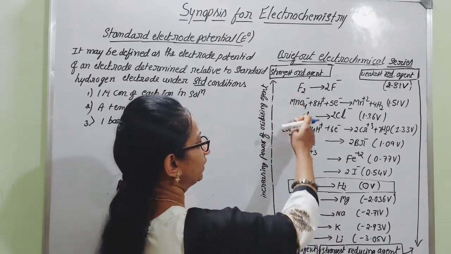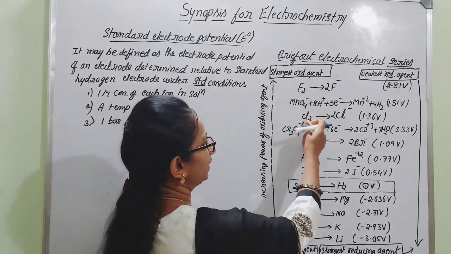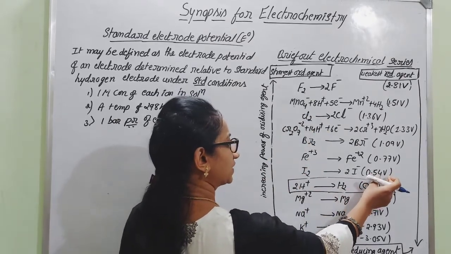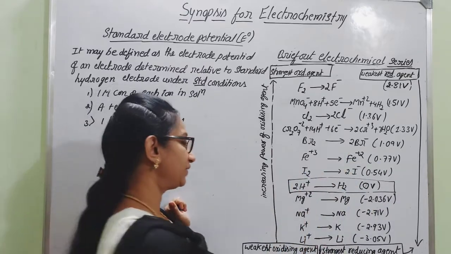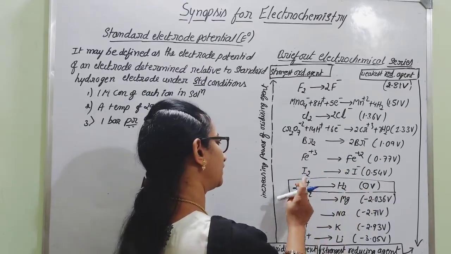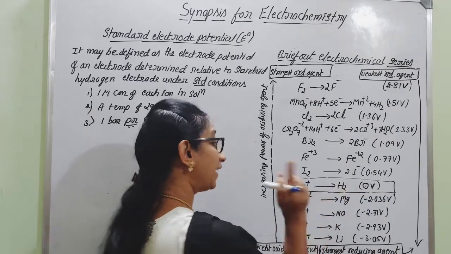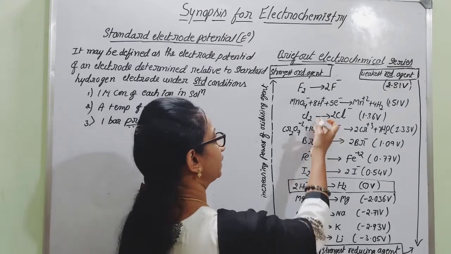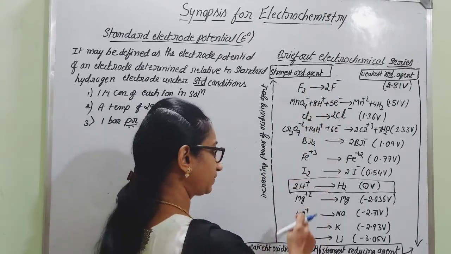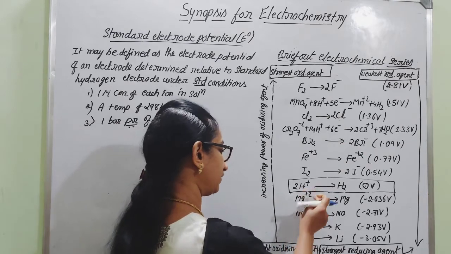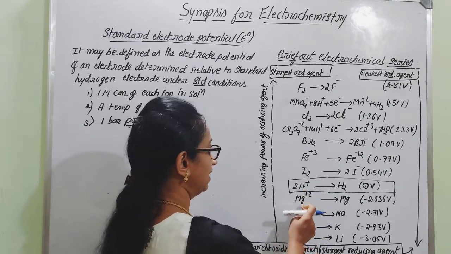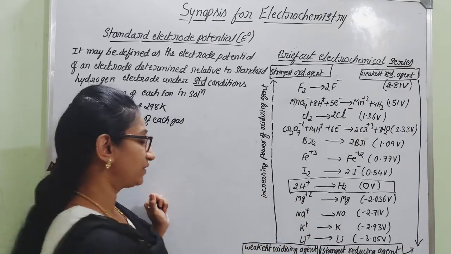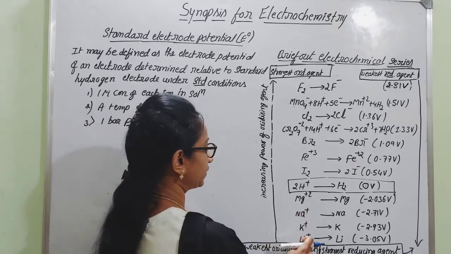As you move downward in the series from fluorine, then chlorine, bromine, then iodine, there will be a decrease in the values of reduction potential. And you reach the 0 value when you come to the reduction of H plus into H2. H plus is not that eager to undergo reduction as compared to the halogens. But if you compare this hydrogen with other metals like second group elements and second group metal ions and first group metal ions, which are those? Magnesium, then sodium, potassium and lithium.